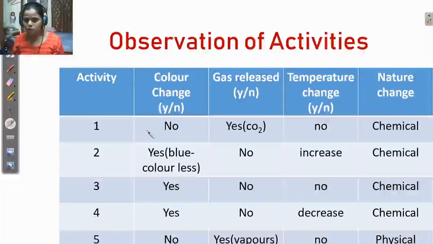The first four activities are chemical activities, because you can see in the first activity there is a change in color, and carbon dioxide gas is released during this activity.